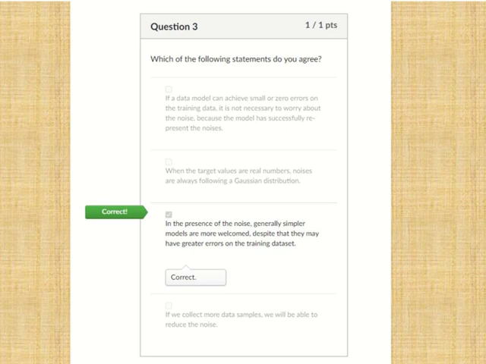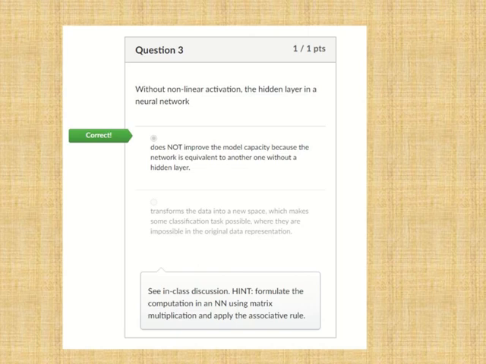And the next question, which is question 3 for quiz 9. The correct answer is the first one. The first option says that this model cannot improve the ability of the model because this model is equivalent to a neural network without a hidden layer.